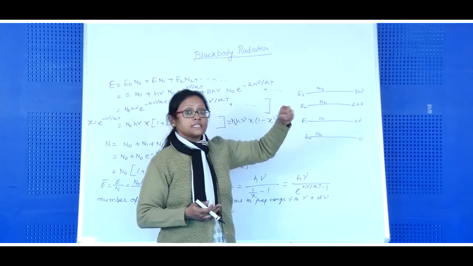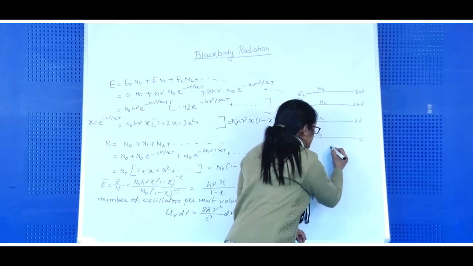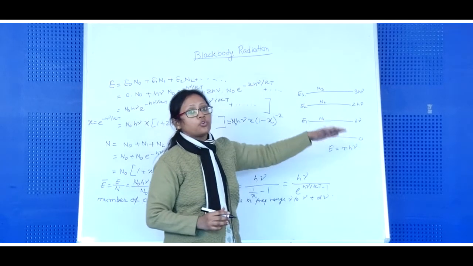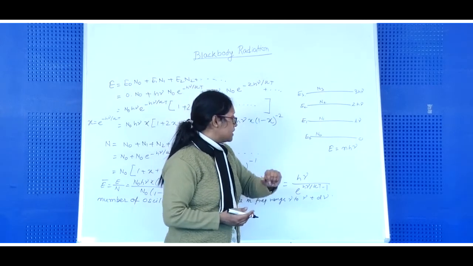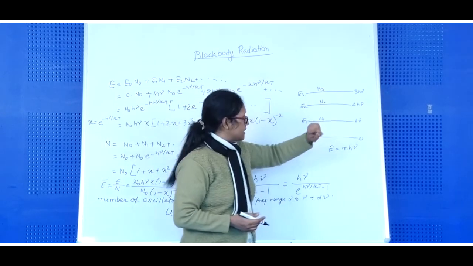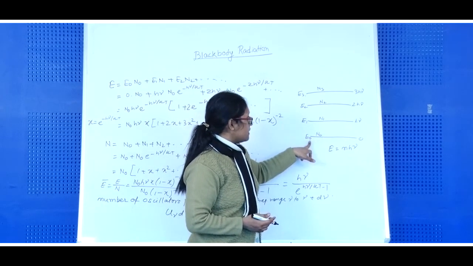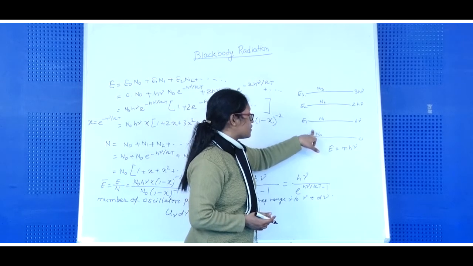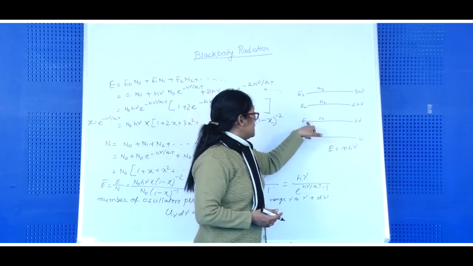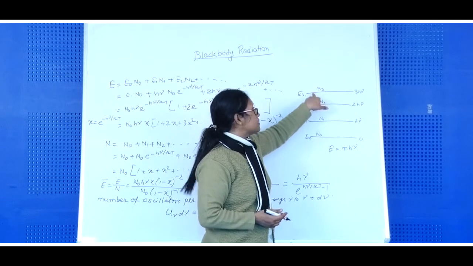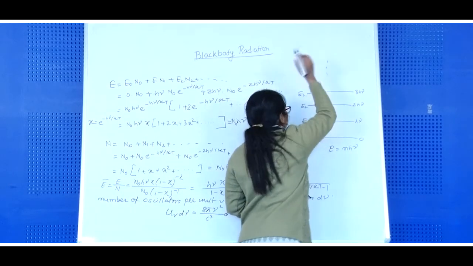That means the energies are quantized. That we have already said is in the form of nh nu, where n can take values 0, 1, 2, 3 and so on. So these are the energy levels of the oscillator. The E0 level, which is actually energy 0, has the number of oscillators N0. The E1 level has N1 oscillators, E2 level N2, E3 level N3 and so on.